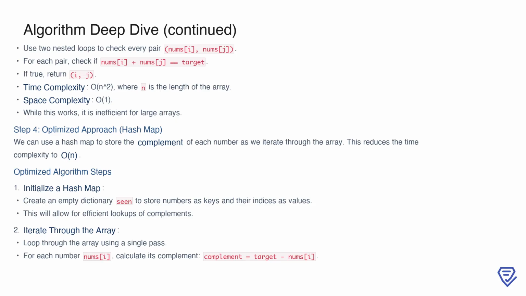While this method is straightforward, it comes with a major drawback. Its time complexity is n squared, where n is the length of the array, because we have to compare every pair. This makes it inefficient for large arrays. Additionally, the space complexity is 1, as it doesn't require any extra data structures. However, given the inefficiency of n squared time complexity, we need a better approach. By leveraging a hash map, we can reduce the time complexity to n, while still maintaining accuracy.